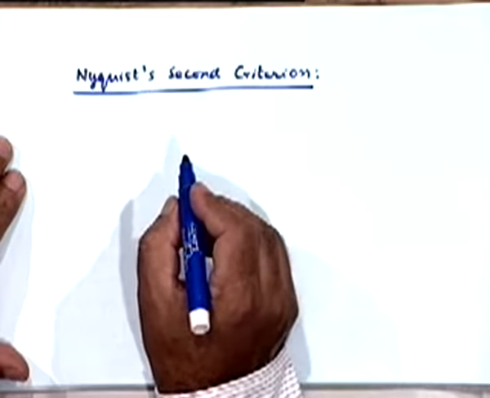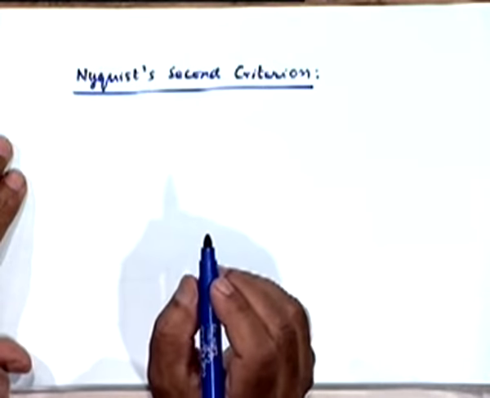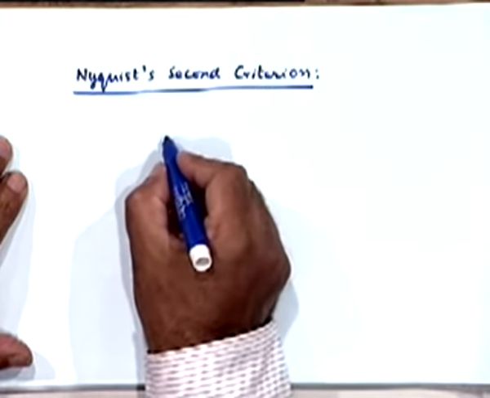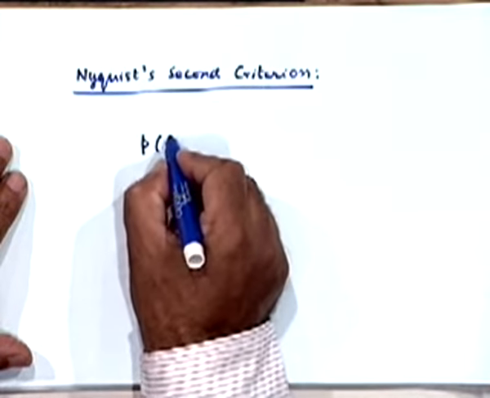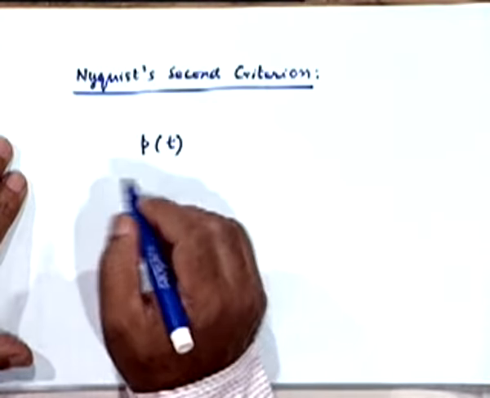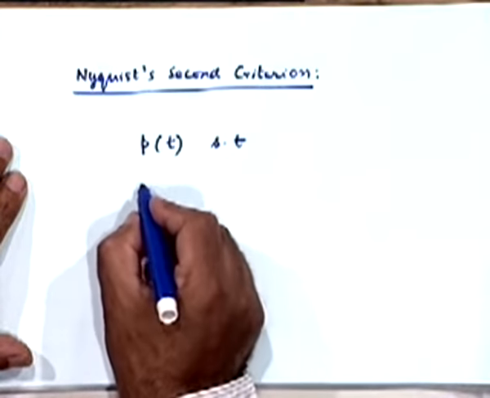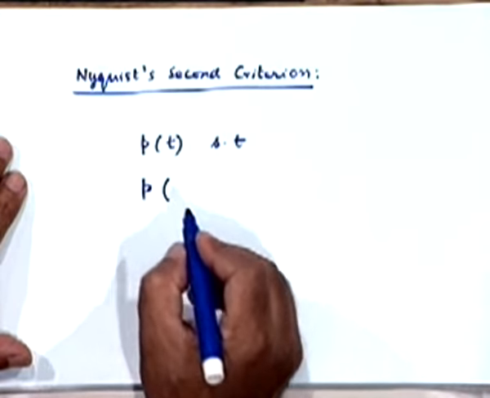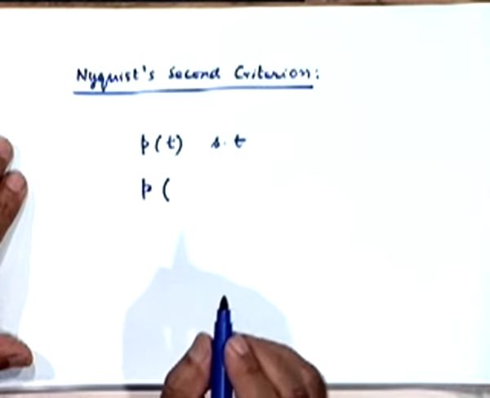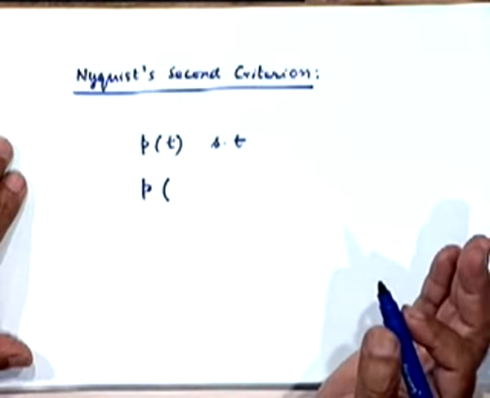Now, this criterion is for the design of a pulse shape, right? What it says is that let us choose a pulse shape p(t) such that, see, earlier what we said was p(t) is equal to some constant at t equal to 0 and 0 at every other sampling instant plus minus nT0, right?